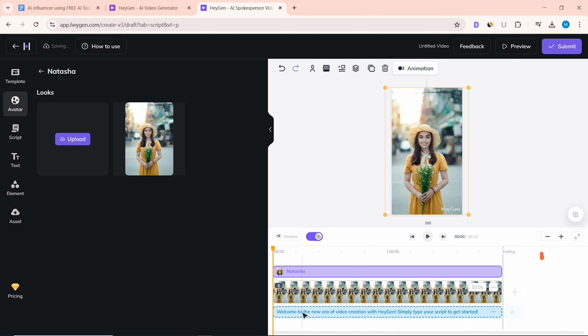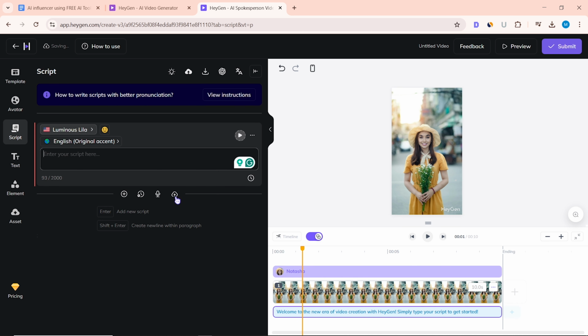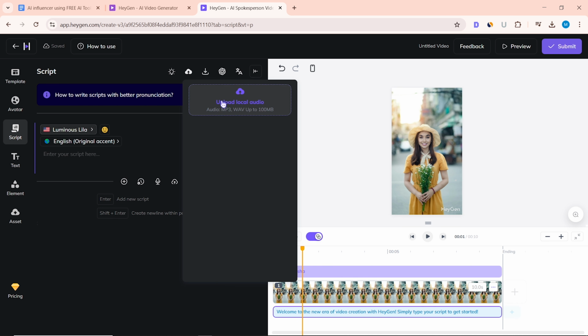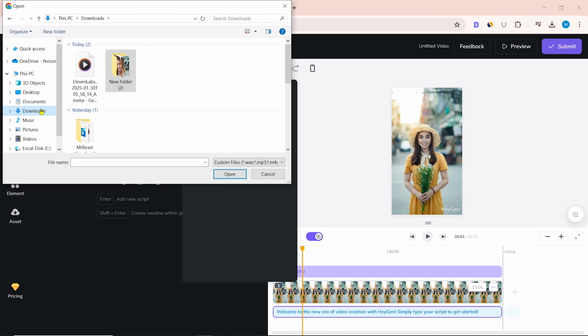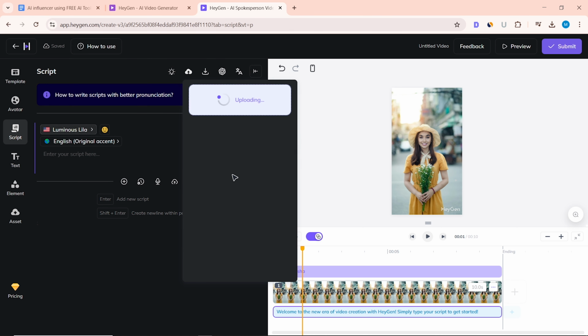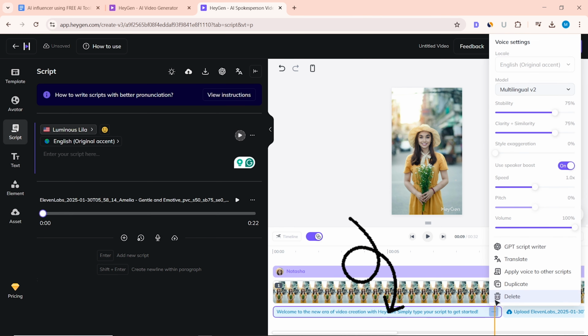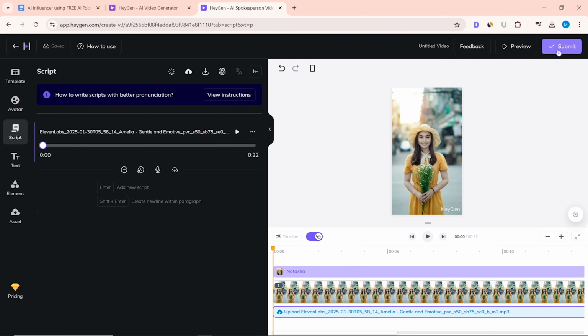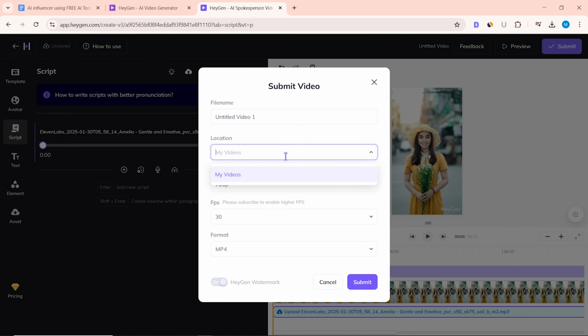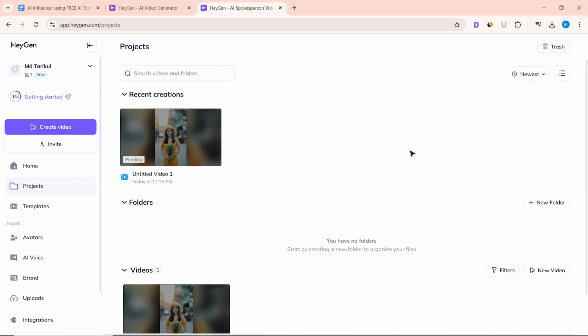To add voiceover, click on Voiceover Track. To upload from the computer, click on the upload icon. Upload local audio. Open the voiceover file generated from 11labs.io. Delete the default voiceover. After selecting the avatar in voiceover, click Submit. After selecting the video file name, location, and resolution, click Submit. Submit anyway. Then it will start generating. This will take some time.